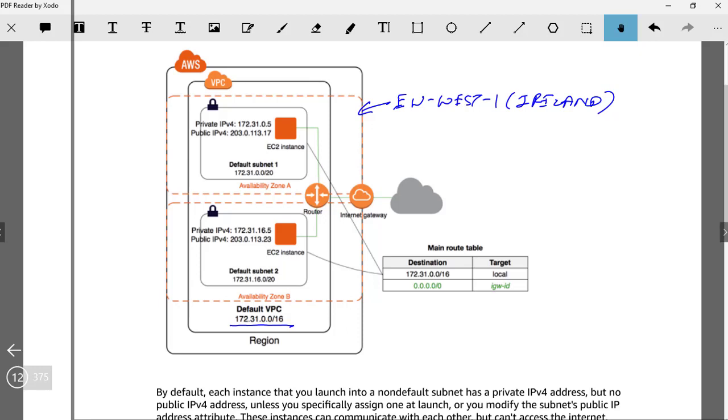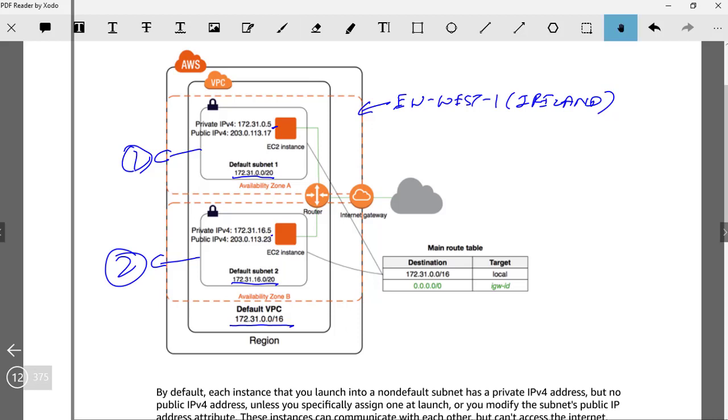If you see, this is one subnet, this is another subnet that we have, and these subnets have these IP ranges. So when you provision any resource, it will have an IP address attached to it. We'll mainly talk about private IPs. The private IP has to be in the range of this particular subnet's IP address range. This particular subnet's IP address range starts from 172.31.0.0. So this particular instance has an IP address which is within that range. Similarly here, this particular subnet has an IP address within that range.